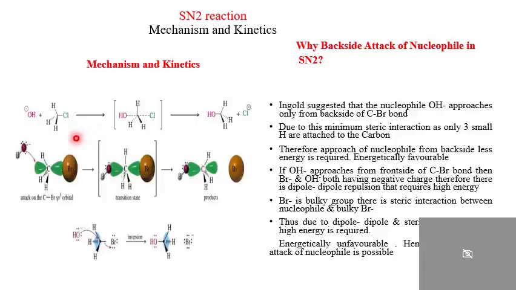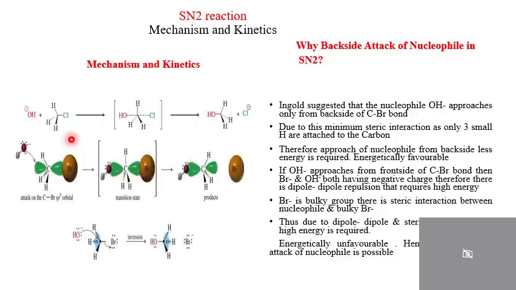Whenever OH negative approaches from the front side of the carbon, let us consider this red spot as OH negative having the negative charge. Br is also having the negative charge. Therefore, both are having negative charge, so there will be dipole-dipole repulsion between the Br and the nucleophile, that is OH negative. Therefore, high energy will be required due to the repulsion.